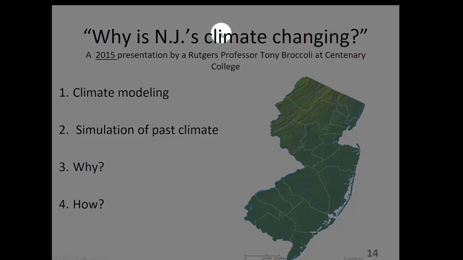I later sat down next to Dr. Broccoli at a warmist presentation at Rutgers, so I asked him how he could determine the past climate in New Jersey using a computer. He said he used carbon dioxide records.